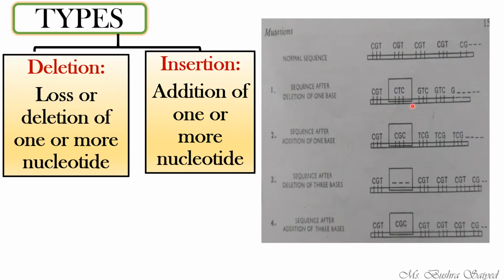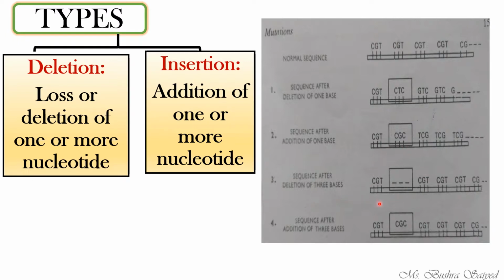Which one is deleted? CGT, CTC. The G is being deleted from here. So the reading frame has been shifted. This C has come here, and this is how it has shifted the reading frame. What happens in the addition here? There is addition of one C that has taken place, so that is why the reading frame has been shifted to an abnormal one. So this occurs usually in frame shift mutation.